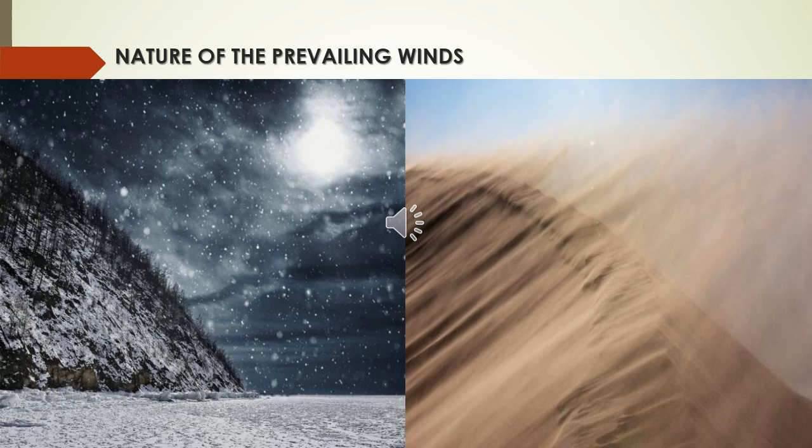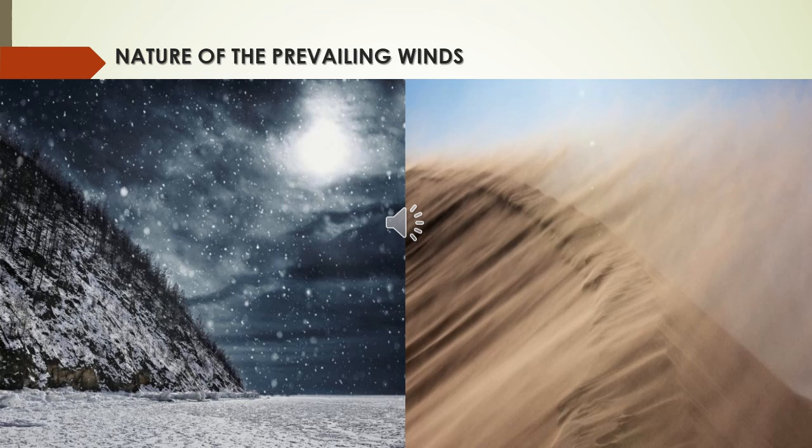The cyclones that are formed in the oceans bring cold wind. Same wind, if it blows from land to sea, what happens? It makes the weather dry.